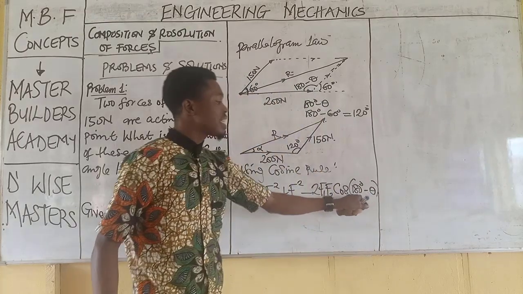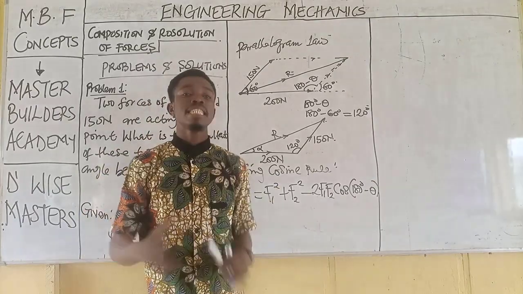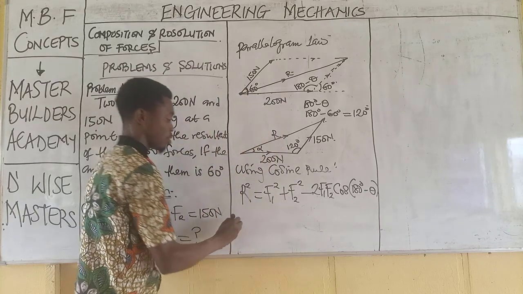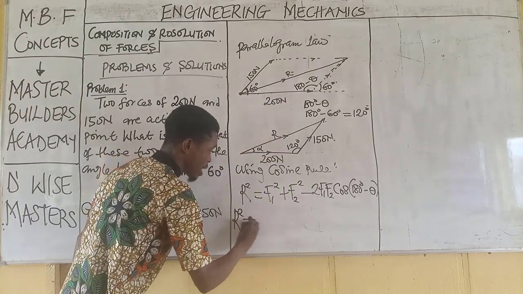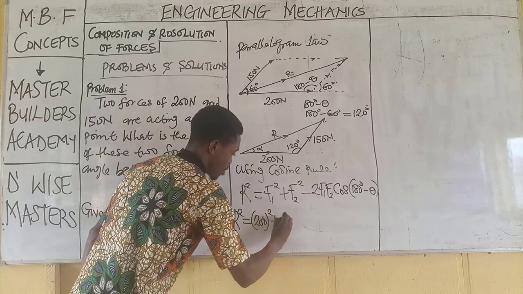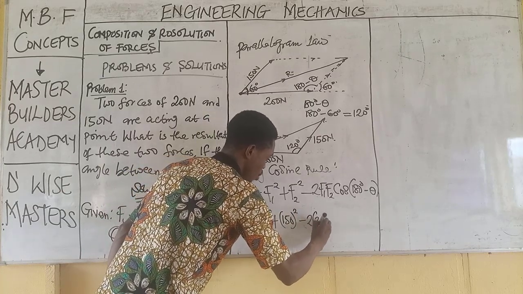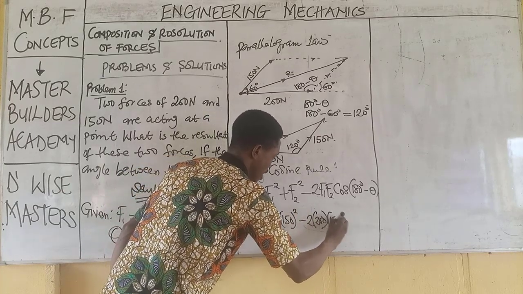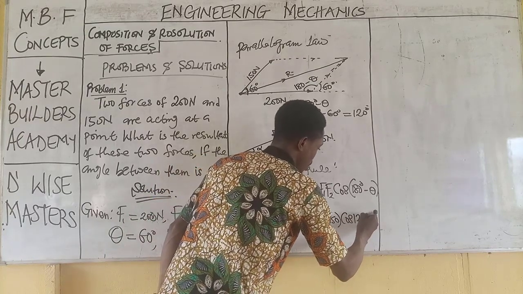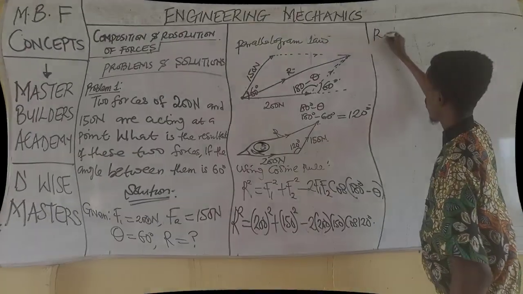Now remember that 180 degrees minus theta is 120 degrees. We will now substitute into this equation. This becomes R squared is equal to 200 squared plus 150 squared minus 2 times 200 times 150 cos 120 degrees.